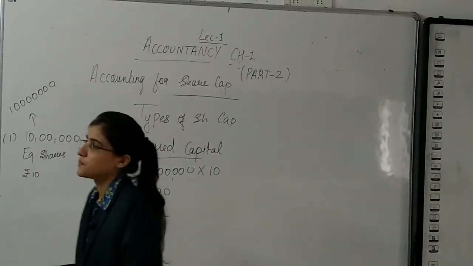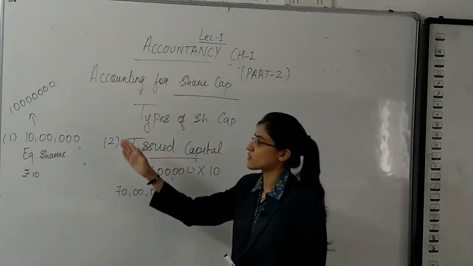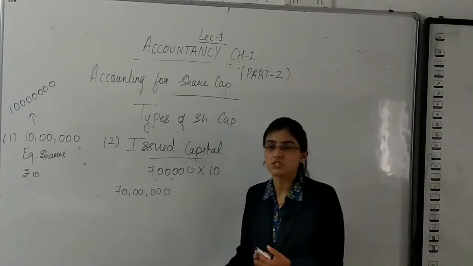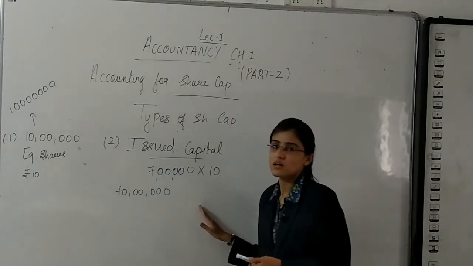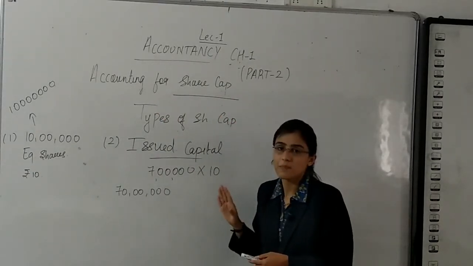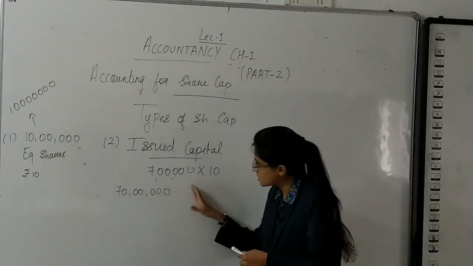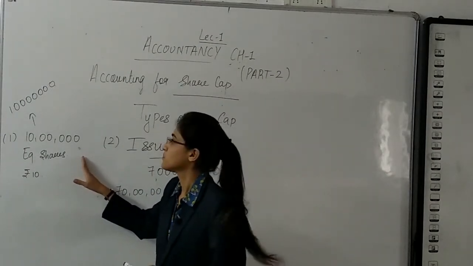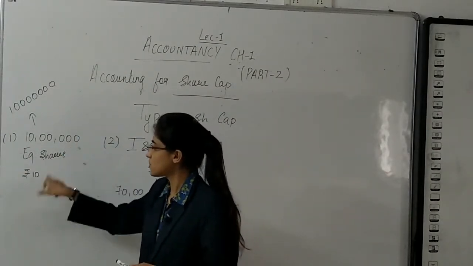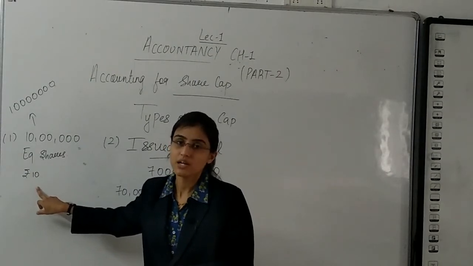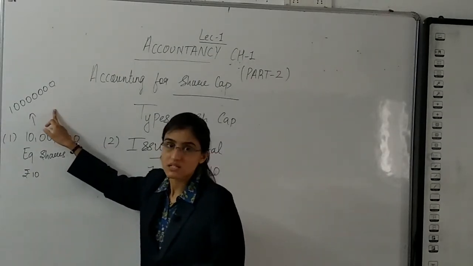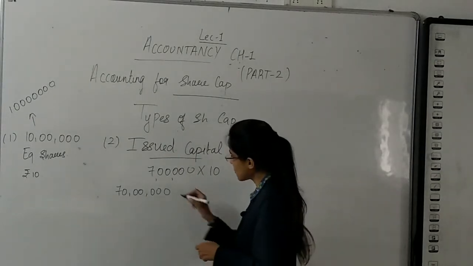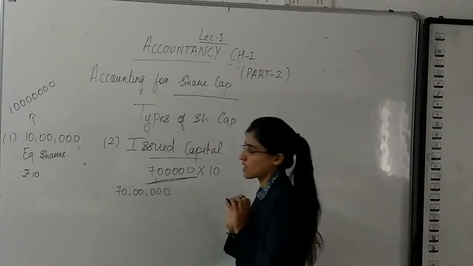So simply, out of the authority the company has, the shares they issued as per their need become issued capital, and this is the number of shares issued. This is the number of shares with authority of the company. If you divide it by the amount of each share, this becomes authorized capital, this becomes issued capital. It simply means that you have issued 7 lakh shares.